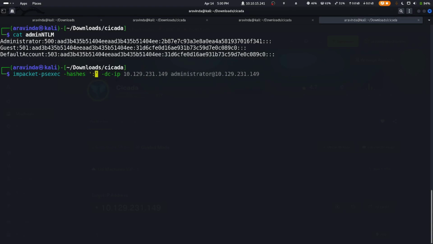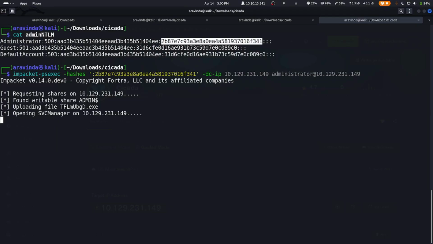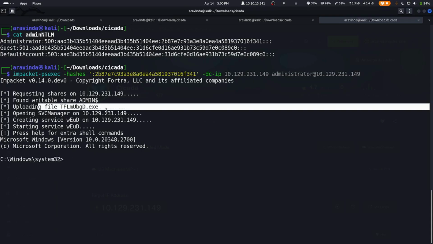Similarly, you can use a ticket to authenticate. That would be known as pass the ticket. So these are the lateral movement techniques which we use, and we give the colon hash and hit enter, and we get a login. So we are requesting the share, found a writable share called ADMIN$, uploaded the exe file, and the service manager is opening and creating a service, and we're starting the service, and we get a shell.